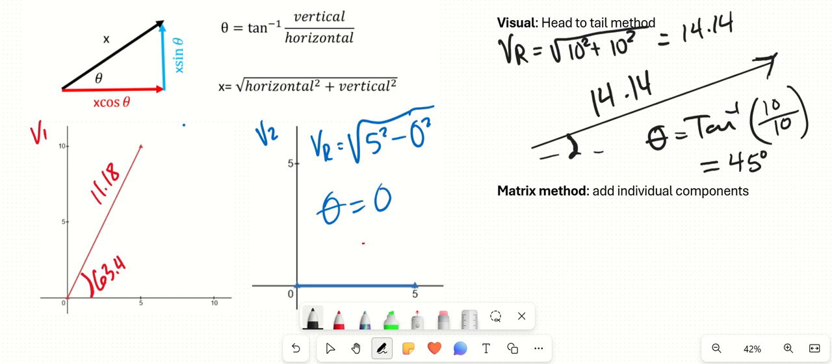Okay, matrix method. Now let's take a look at matrices. I like this one. This is my favorite method. What we do is arrange our vectors into their x and y components. Our x's are going to go on top, and our y's are going to go on the bottom. So let's say we have v1. If I didn't know my components, let's say I didn't know that my x was 5, but I did know my angle and everything, I could say that this is 11.18 cosine 63.4.